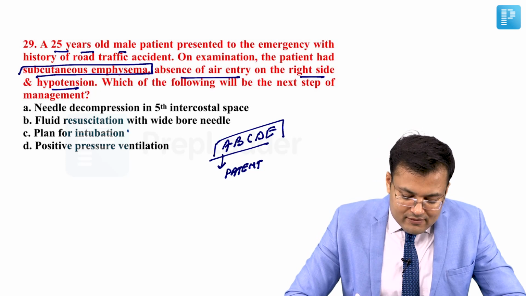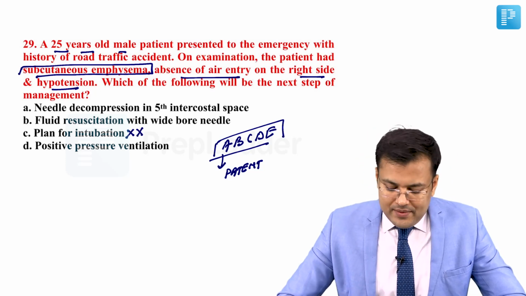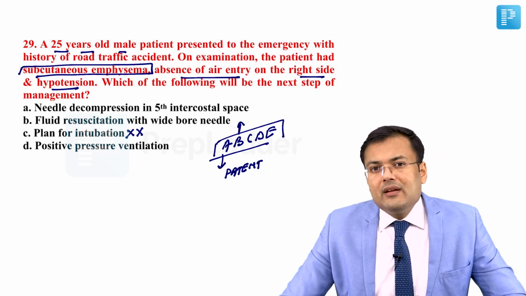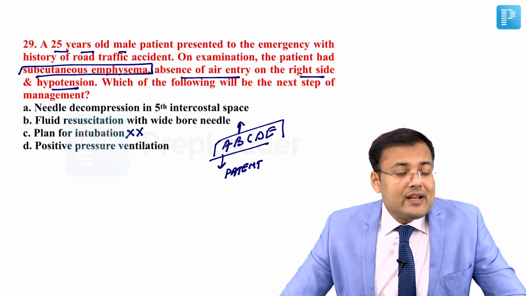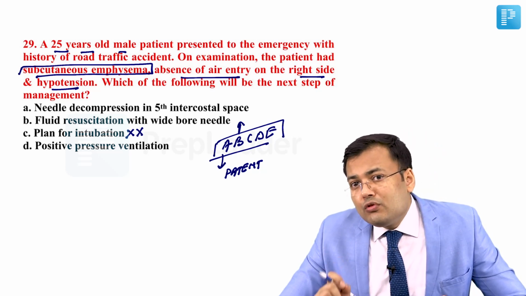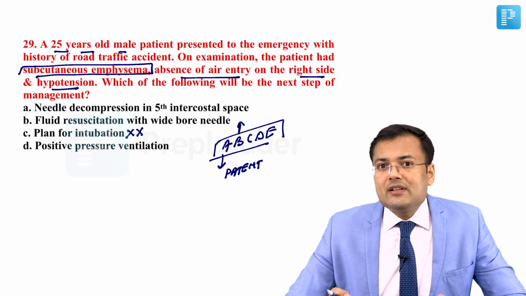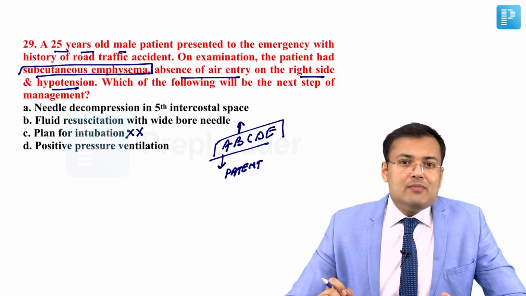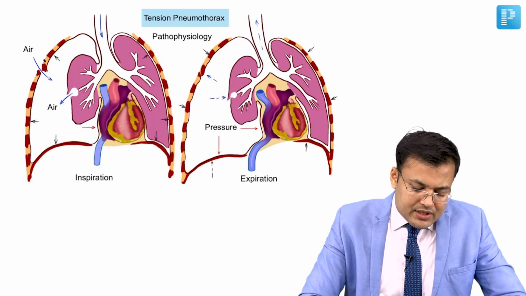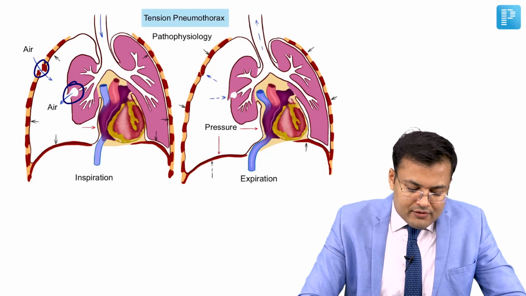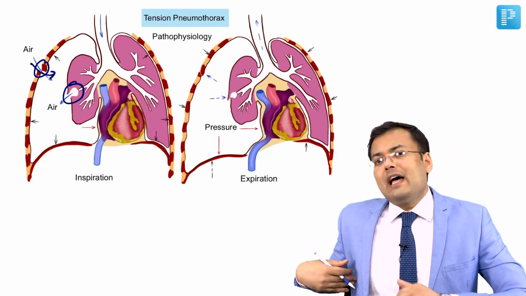So obviously we are not supposed to go for intubation. Now coming to B. B means breathing, which includes oxygenation and ventilation. Here we have to look for any problem associated with oxygenation and ventilation. In patients of tension pneumothorax, what's the problem? There is a ventilation problem. In tension pneumothorax, there is formation of a one-way air valve. So it's a one-way valve leak.